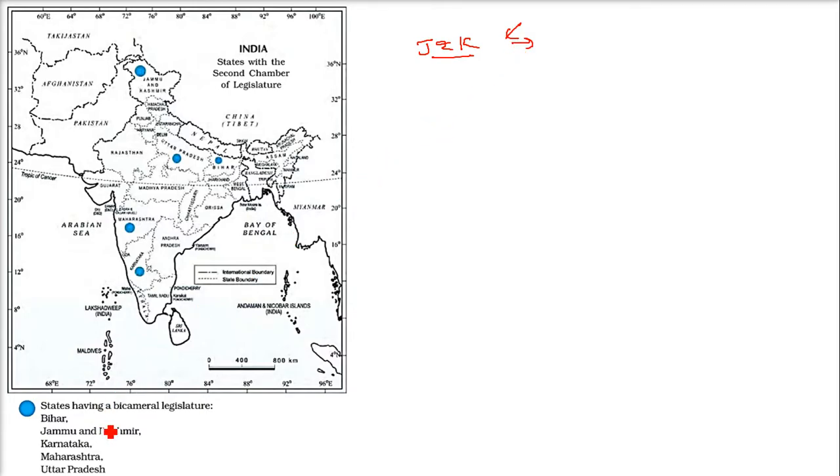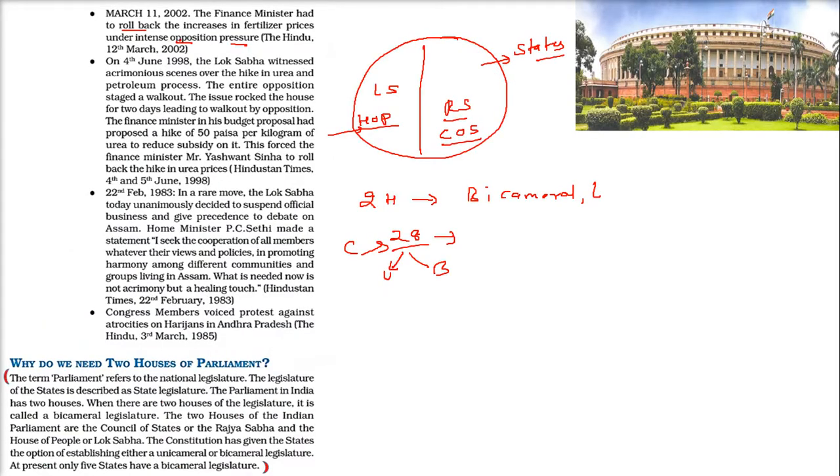We'll also talk about Andhra Pradesh and Telangana. So how many do we have? 1, 2, 3, 4, 5, 6. These are the latest six states which have a bicameral legislature. That means in these states, I'm talking about the state parliament, which we call the Vidhan Mandal.